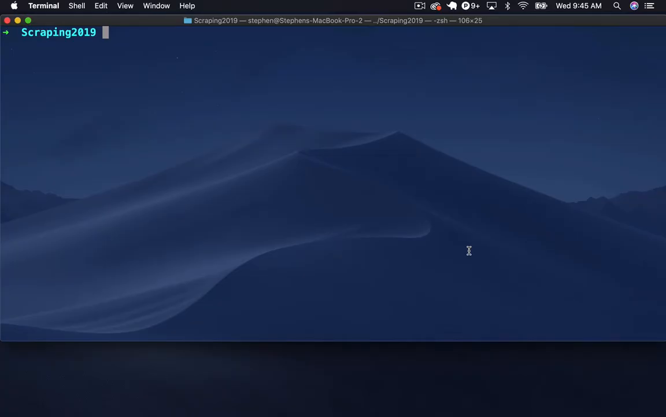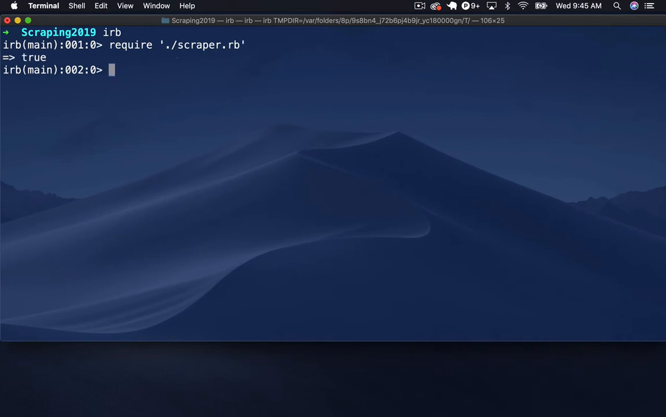So back over in the terminal, I'm going to open up a new IRB session. I'm going to start by requiring scraper.rb, and you'll probably need to do ./scraper.rb to tell it it's located in this particular directory, or wherever you put it. If you put it in a different directory, you'll need to give it the path.